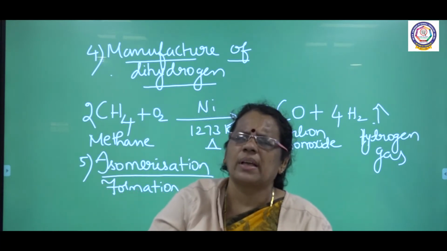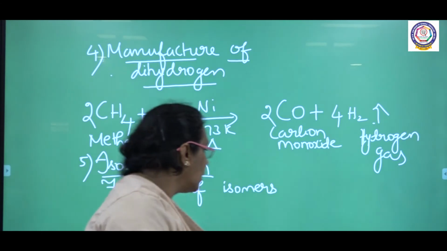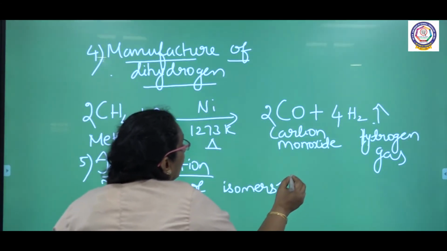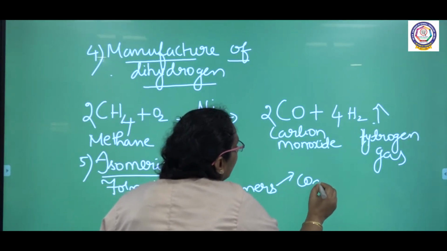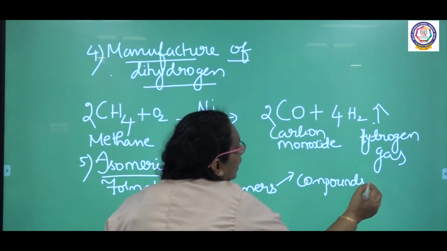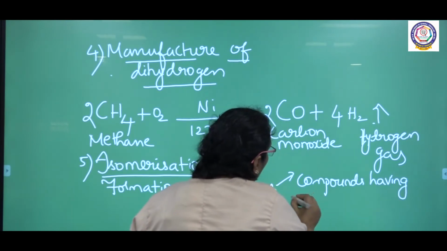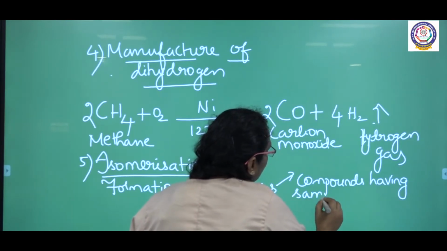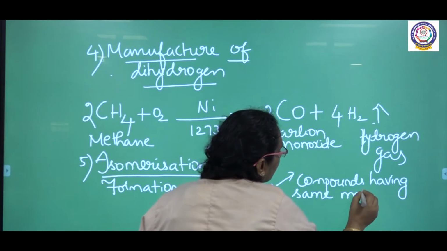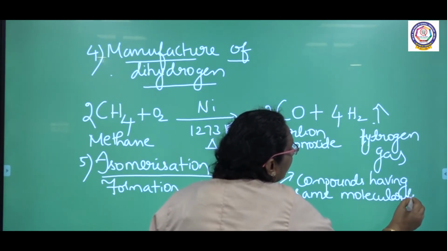What are isomers? Compounds having the same molecular formula but different structures.